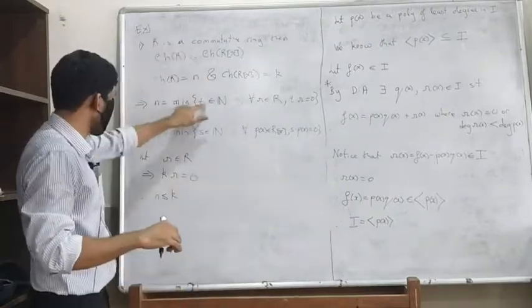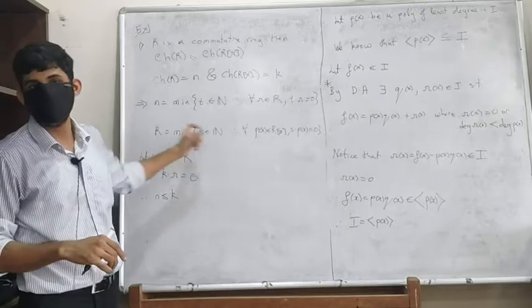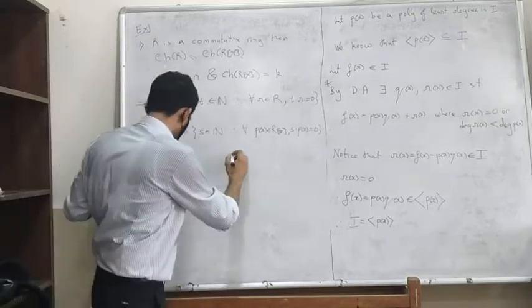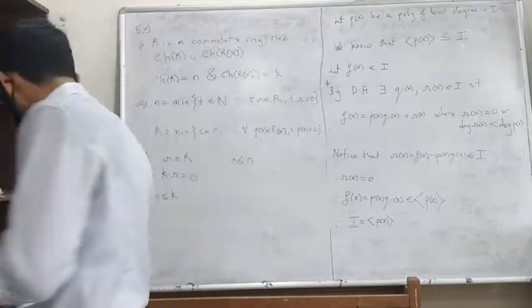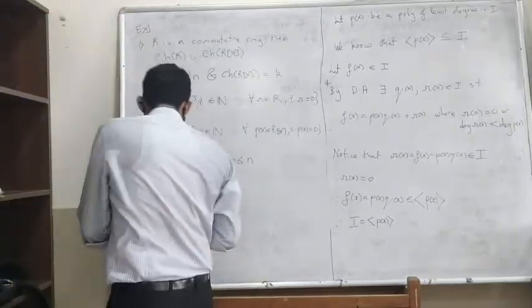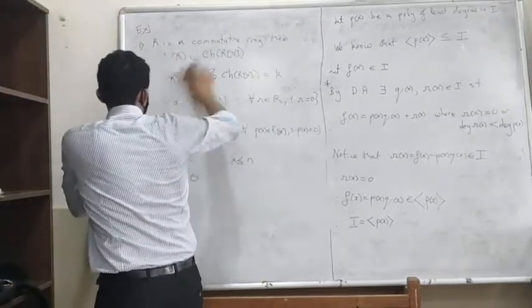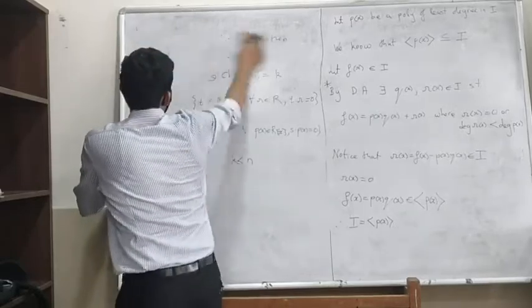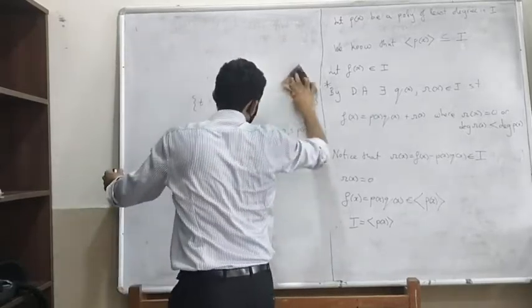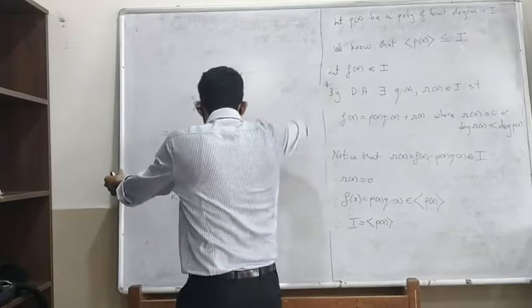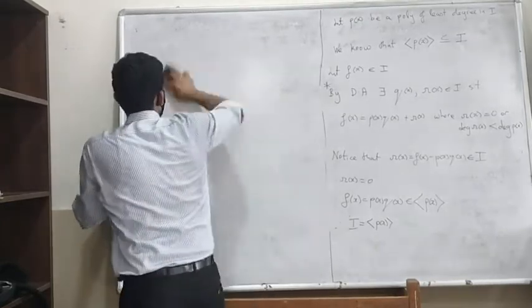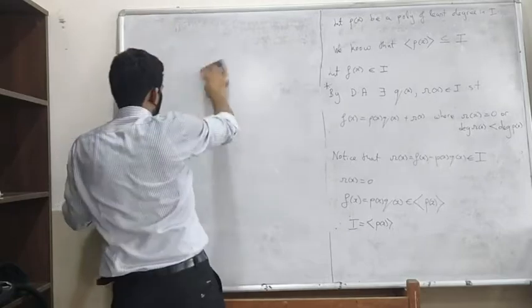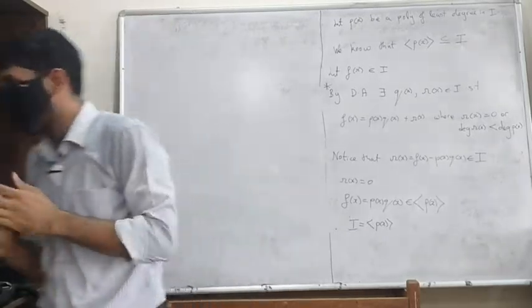So that will tell me that n is inside this set. So k is less than or equal to n, and that will give us equality. That's a proof. This is just a simple argument. Nevertheless, it would be a nice way to check whether you know your definition.